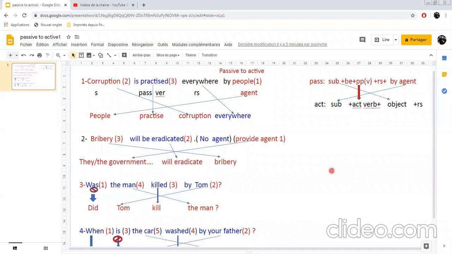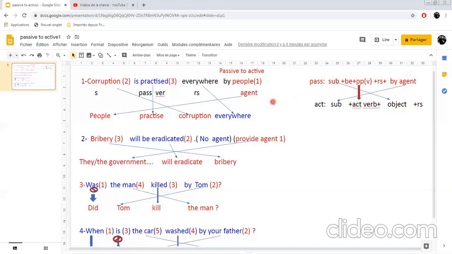Well, today we are going to deal with the last part of the passive lesson, which is how to transform sentences or questions, of course, from passive to active. So it's the opposite. If you remember, last time we talked about this plan here. So we said this is the active, and if you want to transform it into the passive, you use this one. So it's the opposite now. You've got your passive sentence or question, and then you are going to put it into the active. So the agent becomes the subject, the subject becomes the object, and your passive verb will be turned into an active verb, on the rest of the sentence here.